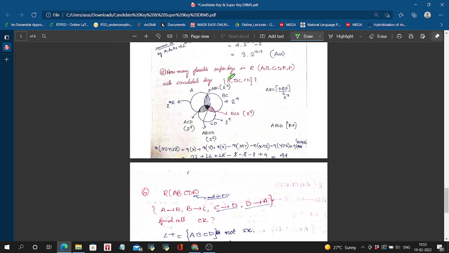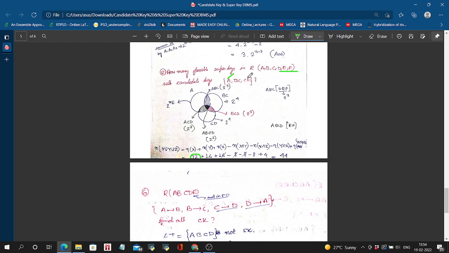So n of X means this A part, with 5 attributes, 2 to the power 5, that is 32. n of Y means n of BC, four attributes remaining, 2 to the power 4, that is 16. Then CD, again 2 to the power 4. Minus X intersection Y, ABC, so 2 remaining attributes, minus 2 to the power 2.